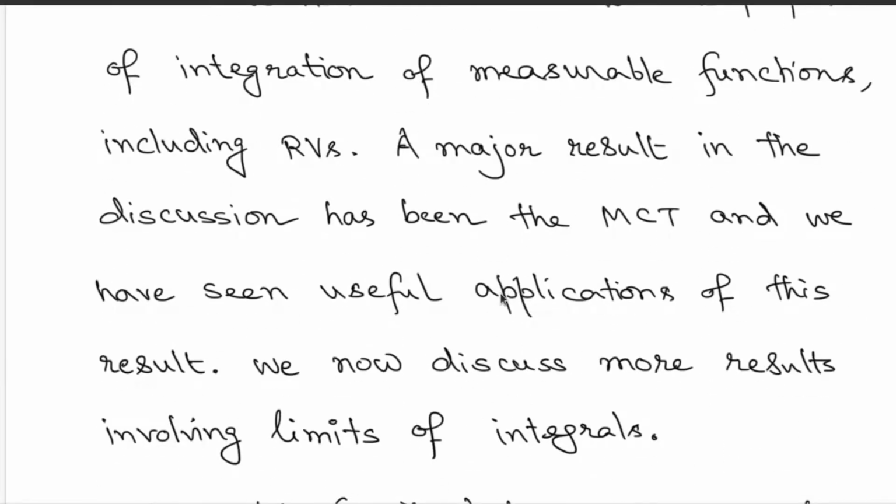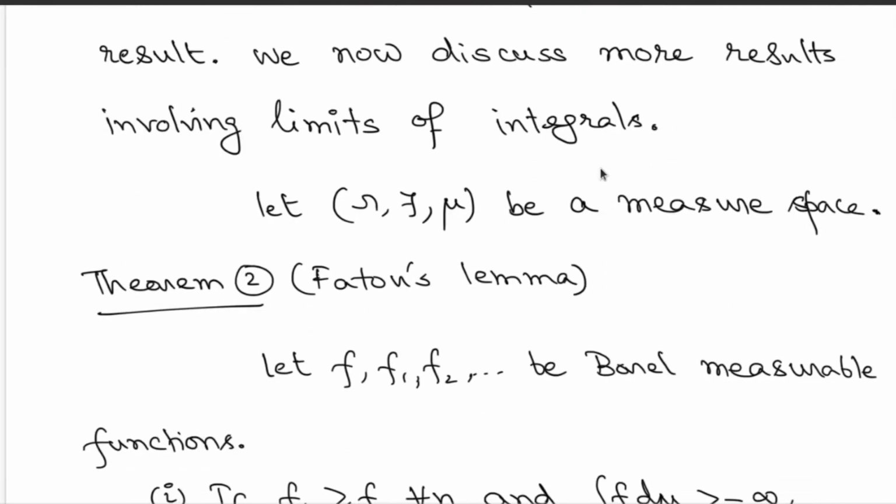Now, we are going to discuss further general results that apply in limiting behaviors. So, let's move ahead to the slides and discuss. We have already seen this monotone convergence theorem and seen its useful applications. We are now focusing on results specifically involving limits of these integrals. An important comment is that in all of our discussion we are going to fix this measure space Omega, script F and mu.